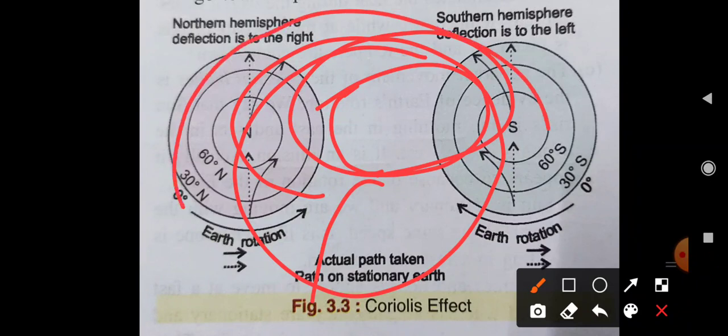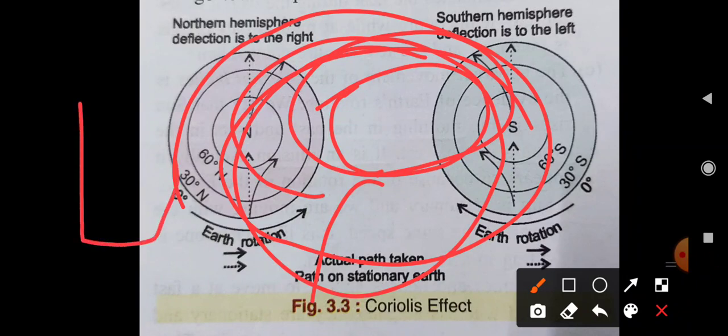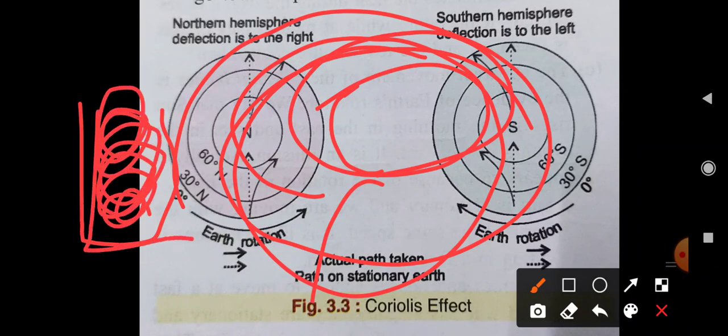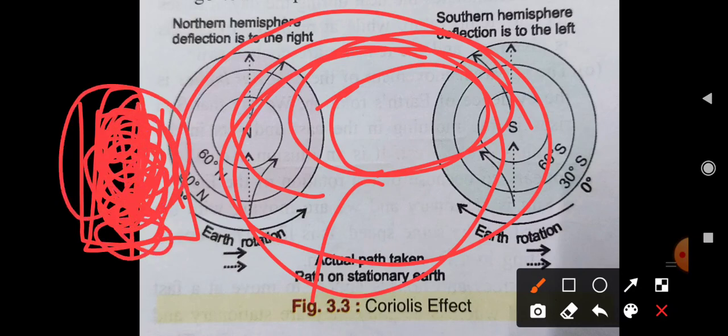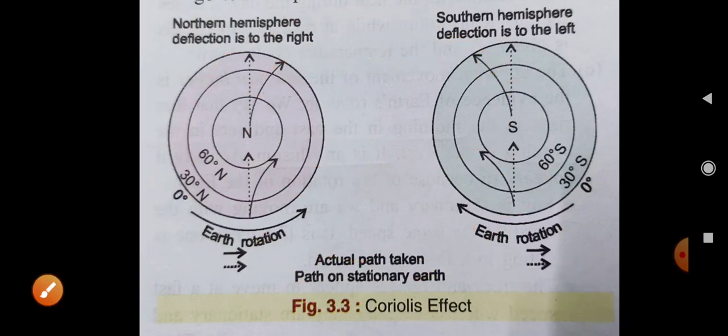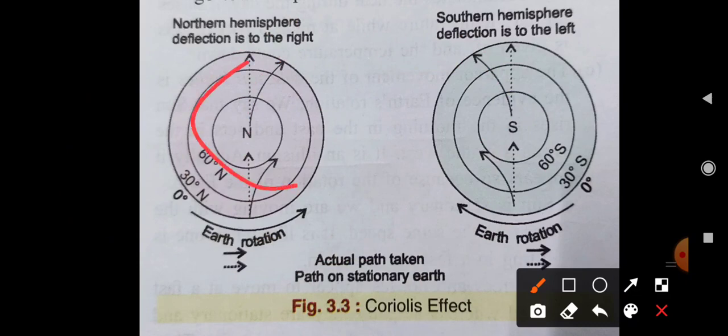The atmosphere is also surrounding the earth, and due to this fast movement of the air, there is a centrifugal force. How can you understand the centrifugal force? Just like a mixer at your home, when the mother is mixing something, in the mixer jar everything rotates, and in the center there is an empty space while the outer part is completely rotating. So it is a centrifugal force, and due to it there is a deflection.